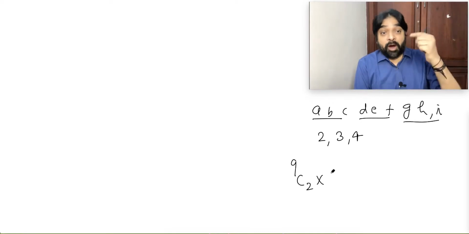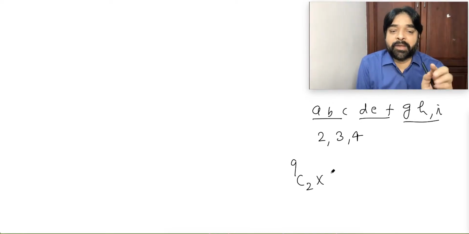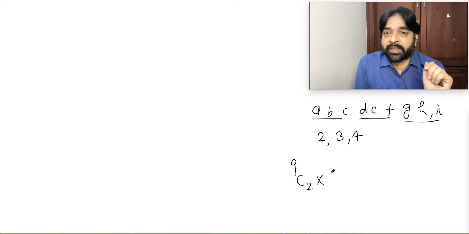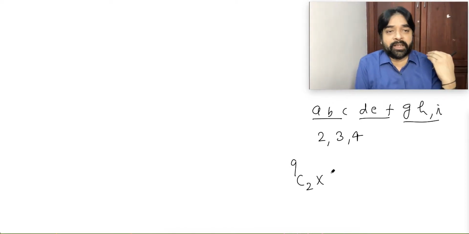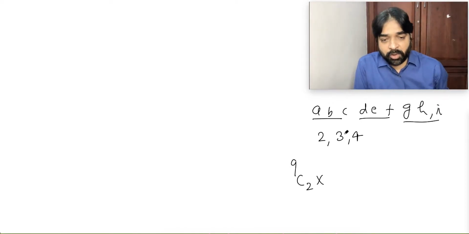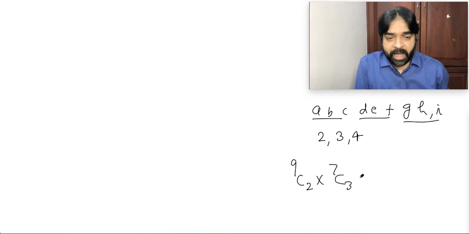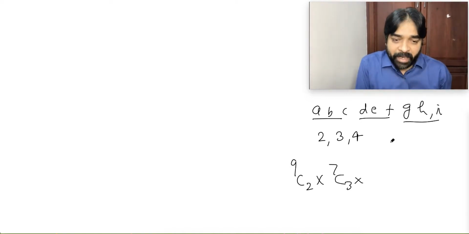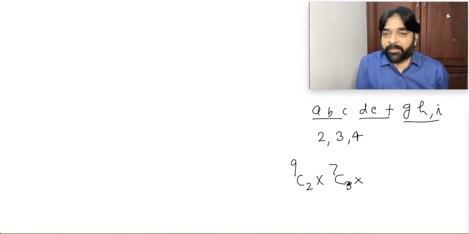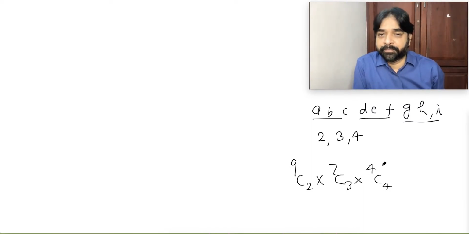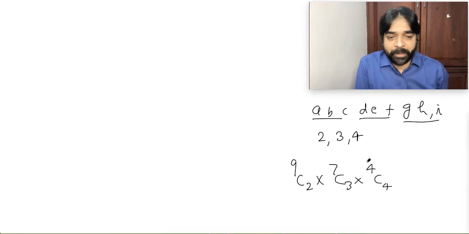When I am going to form the second group, now I am having only 7 objects, because 2 objects are already gone in that container, 1 box. So 7C3, and balance how many objects? 2 and 3, 5 objects gone, 4 objects left. Third group automatically will form by whatever balance, that is the third group. This is what the grouping has been done.